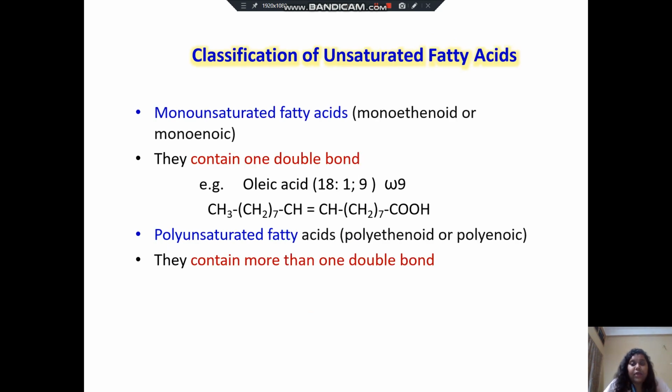Now the classification of unsaturated fatty acids: monounsaturated fatty acids and polyunsaturated fatty acids. In the case of monounsaturated fatty acids, we can say monoethenoic or monoenoic. They contain 1 double bond, that is oleic acid 18:1, 9, that is omega 9. That means CH3, (CH2)7, CH, double bond, CH, (CH2)7, COOH.